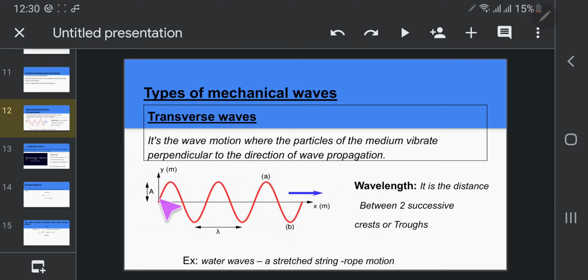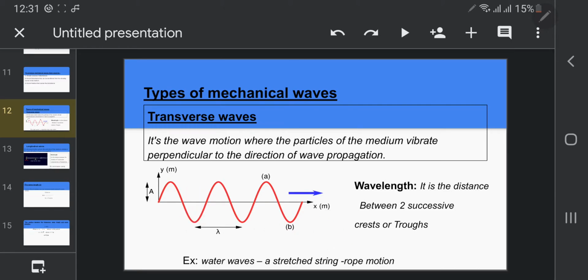A transverse wave consists of two points, crest and trough. Crest is the maximum displacement, or amplitude, in the positive direction. Trough is the maximum displacement, or amplitude, in the negative direction.